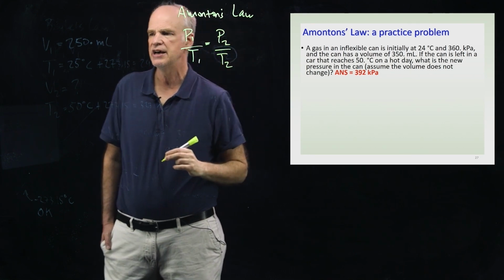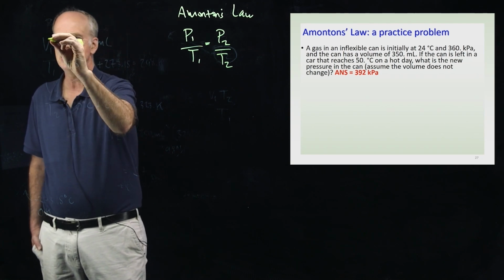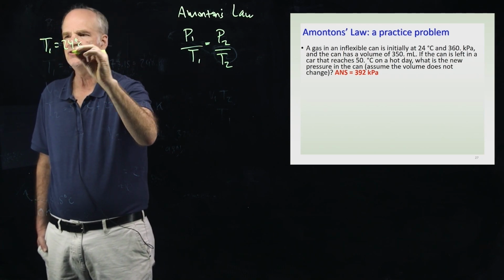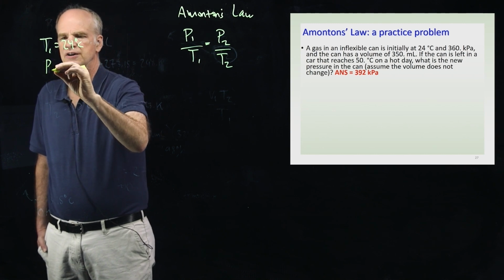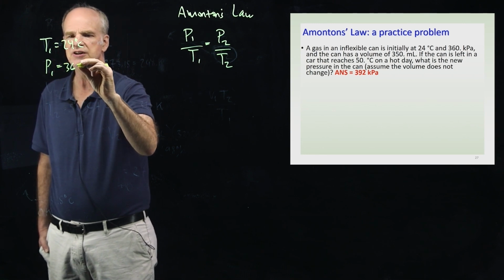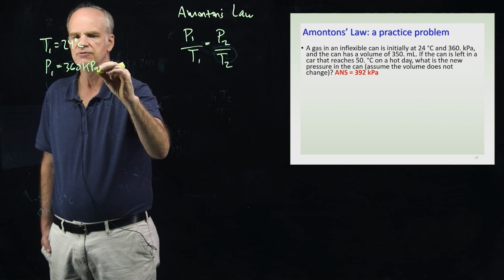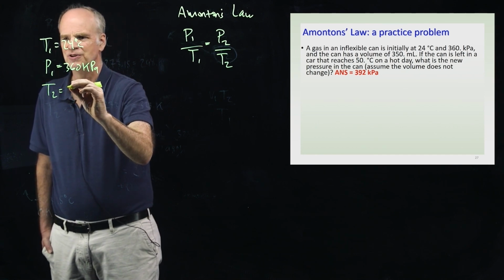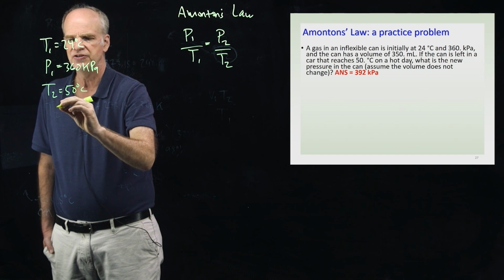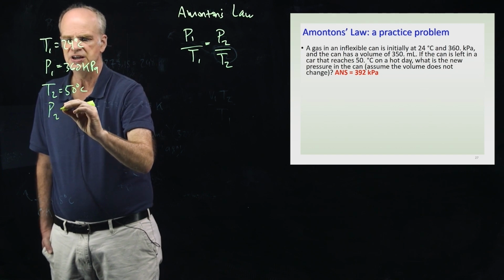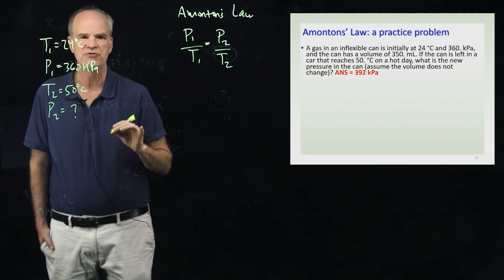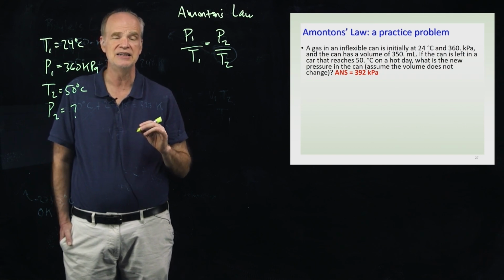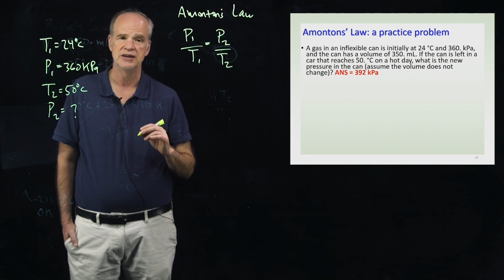Let's go ahead and assign variables. We have T1, which is 24 degrees Celsius. We have P1, which is 360 kilopascals, a unit of pressure. We have T2, which is 50 degrees Celsius, and we're trying to find P2. Before you plug numbers into the problem, let's take any Celsius temperatures and convert them to Kelvin.